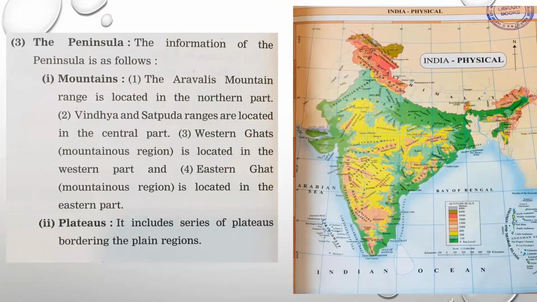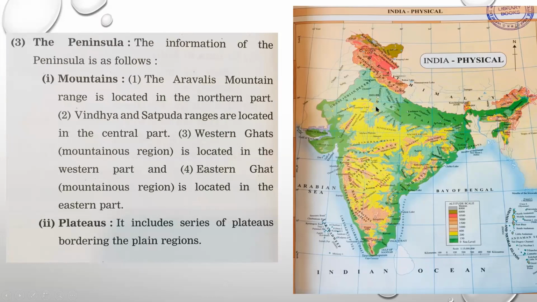Next, we proceed to the peninsular part of India. Now, let's discuss something about the peninsular part. The peninsular part means the part which lies below the northern plains of India. This tapering part towards the Indian Ocean, below the North Indian plain, is called the peninsular part of India.